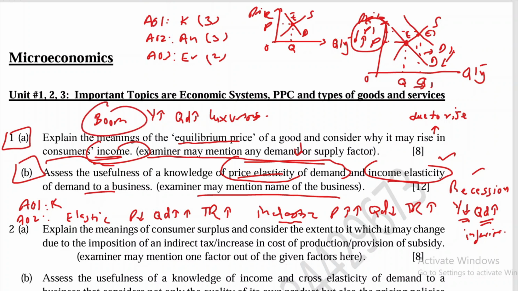So it again guides the businessman through income elasticity of demand that he should produce more of luxury products instead of inferior goods during the period of economic boom. And when he does that, he will be able to earn more and more profit. So this is the analysis part, and now you have to move to the evaluation part.